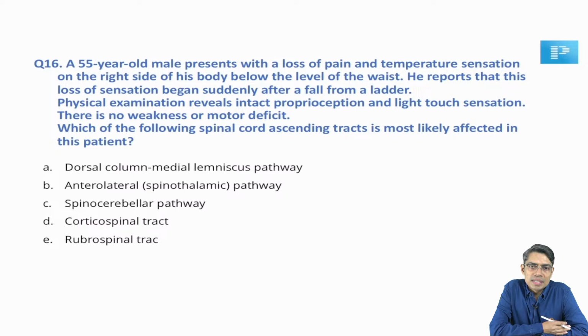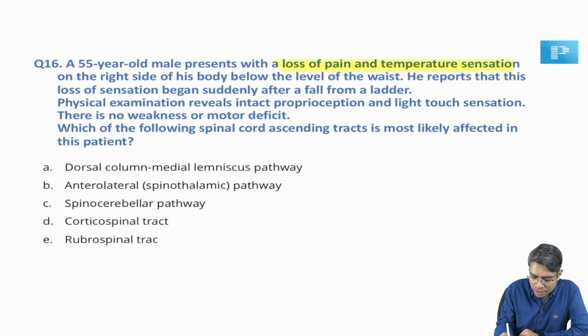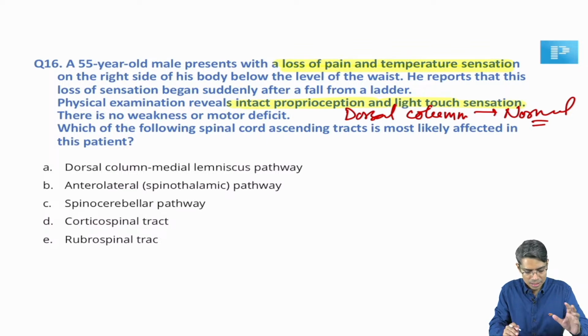Now, this question is a direct question, read the question and try to answer. So, 55-year-old male presented with loss of pain and temperature sensation. So, the first hint is here, loss of pain and temperature sensation. Then a detailed history has been given due to sudden fall and everything. Physical examination reveals intact proprioception and light touch sensation. So, whenever it is said that intact proprioception and light touch sensation is there, that means dorsal column is intact, dorsal column is normal, right, but pain and temperature system is damaged.